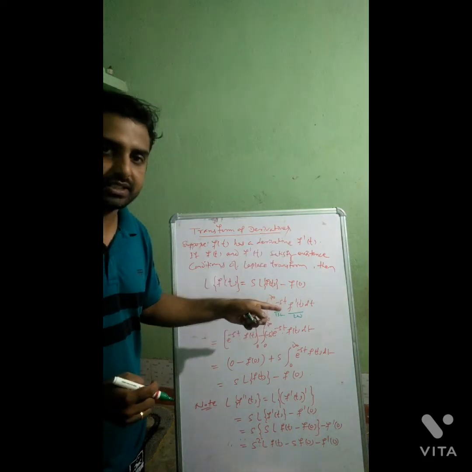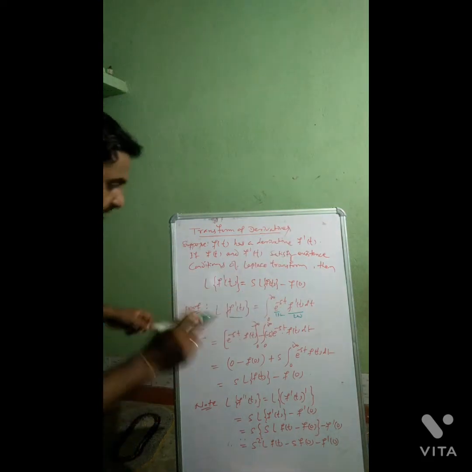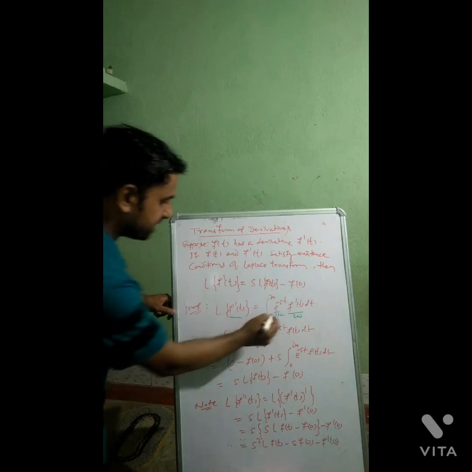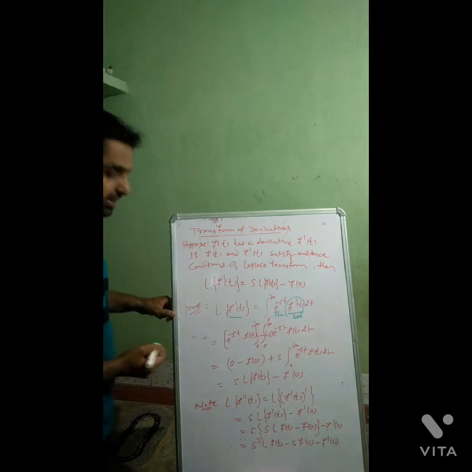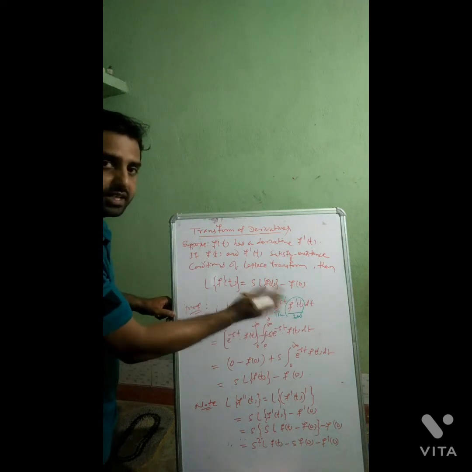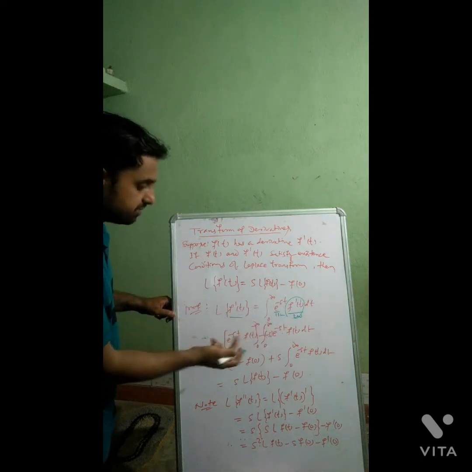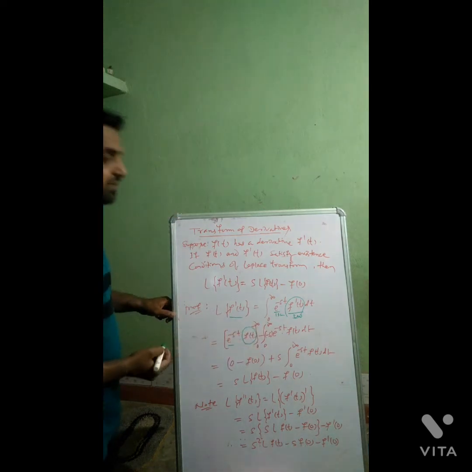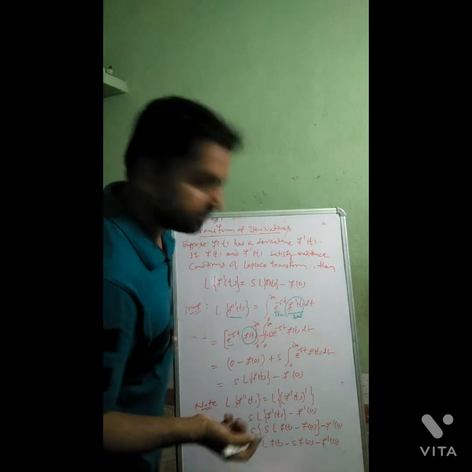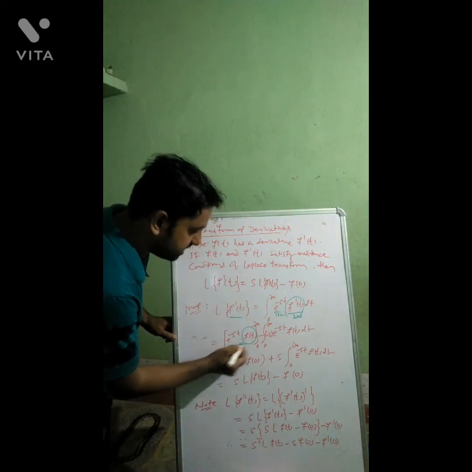Using that by-parts formula, first into integration of second: what is the integration of f dash t? Integration is the antiderivative, so the integration of f dash t is only f of t. So we get e to the power minus st into f of t.